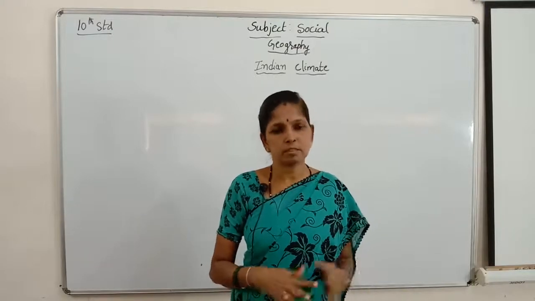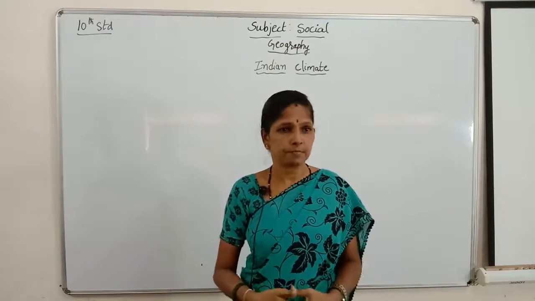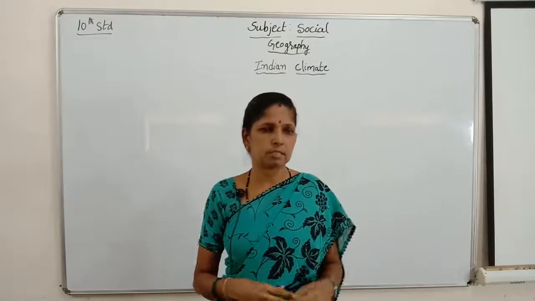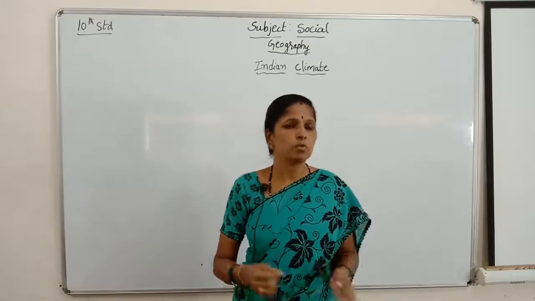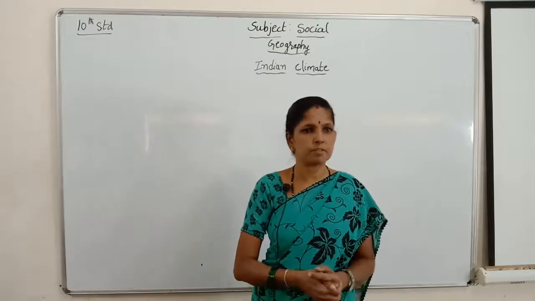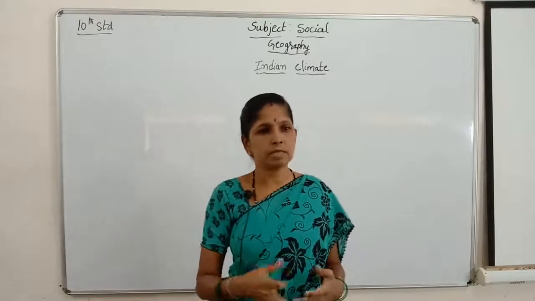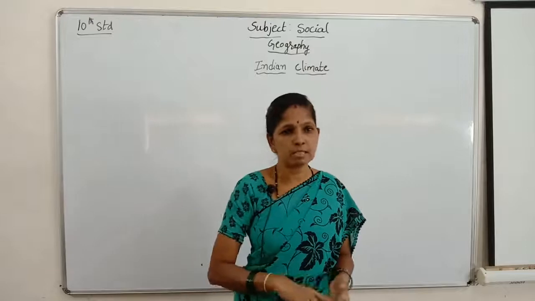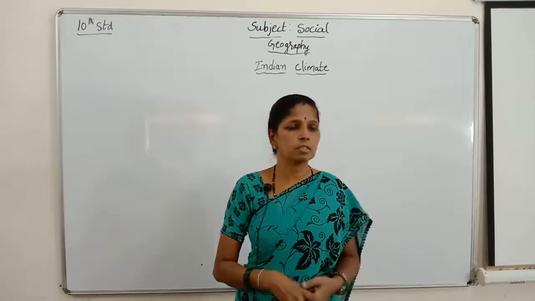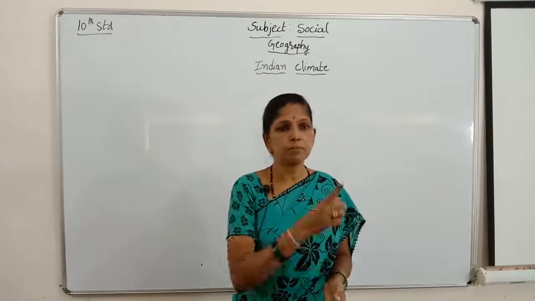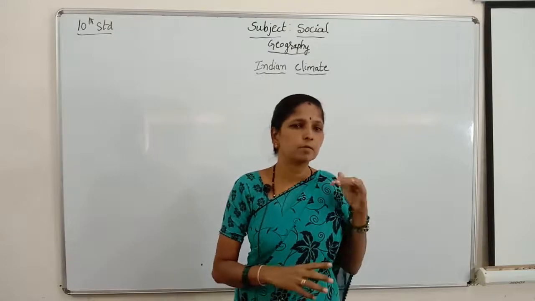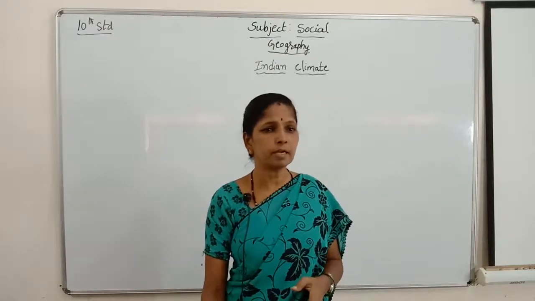Not only that, here we can see all over the year, India has been divided into 4 seasons. That is the winter season, which starts in December and ends in February. At present we are facing the winter season. Next comes the summer season, which starts from March to May, and after that the rainy season, which starts from June to mid September, and the retreating monsoon season, which will start in mid September and end in November.